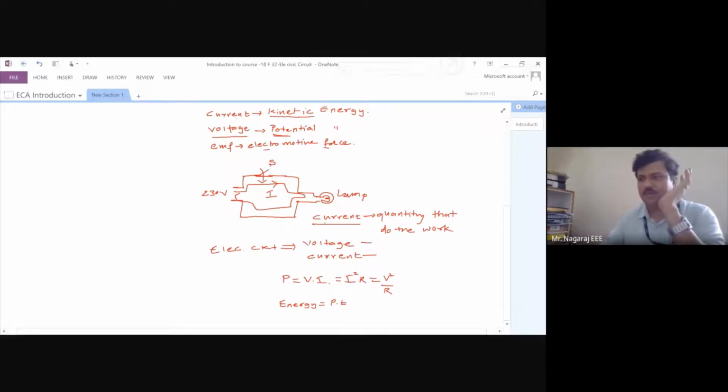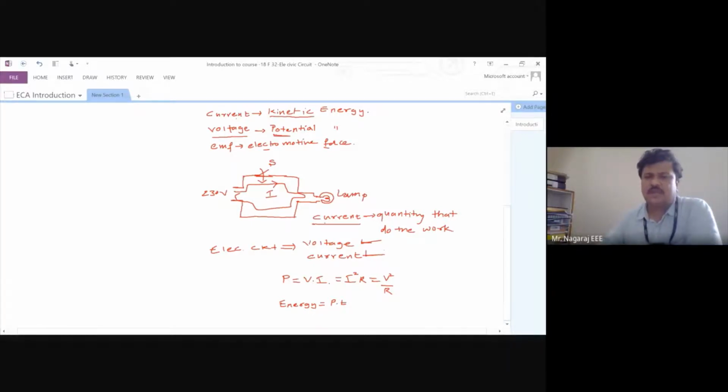So ultimately, my aim in studying electrical circuit analysis is to know what is voltage and what is current at every part of the circuit. This is my ultimate aim, and that is what we are doing in circuit analysis.